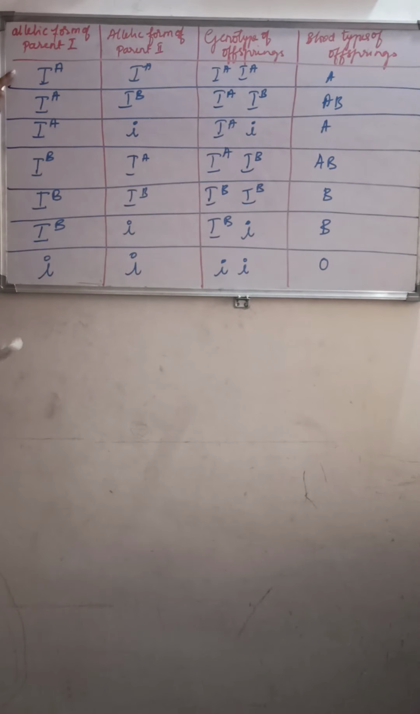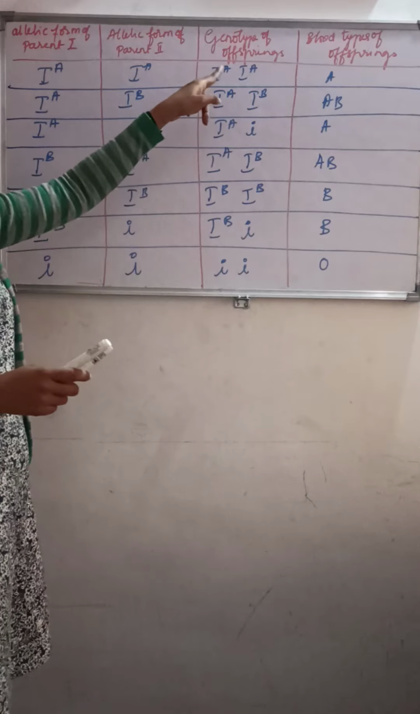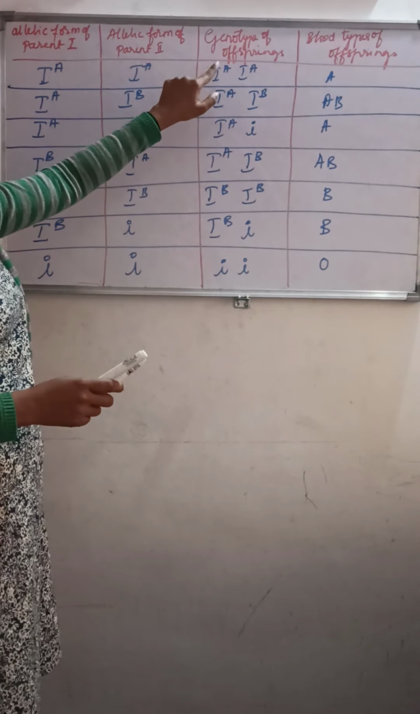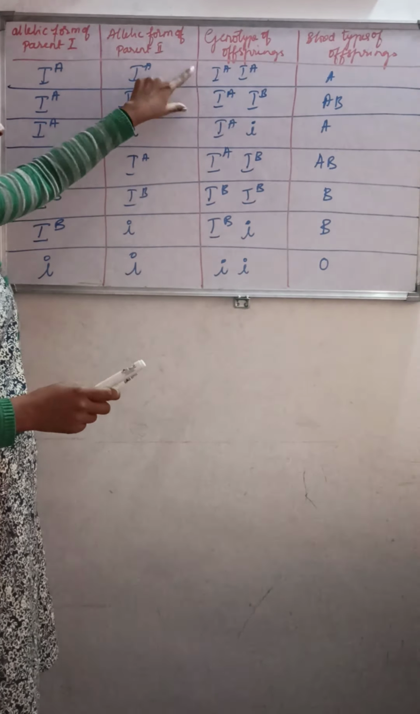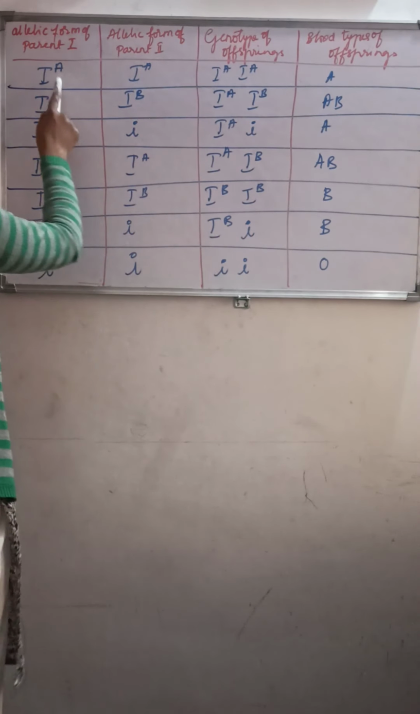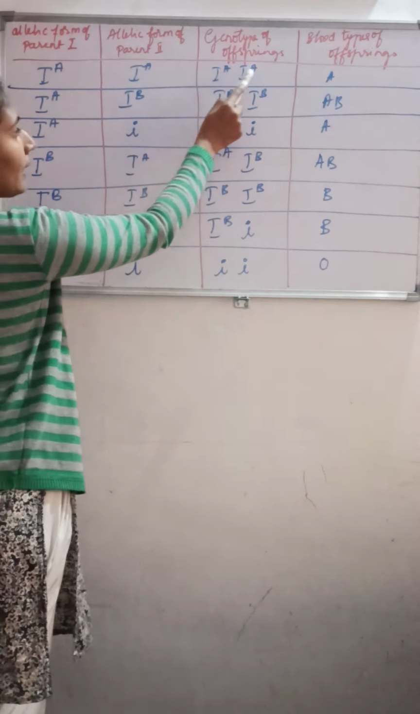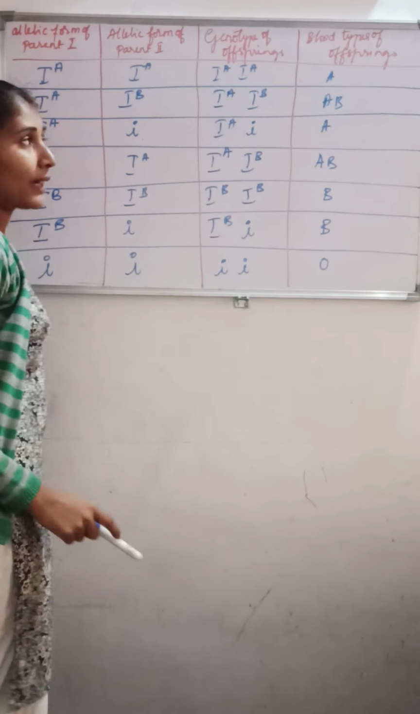If parent 1 has IA and parent 2 has IA, the genotypes, we have studied this one while tabulating to know the groups of the genetics. Inheritance of the genotype of the blood group. If parent 1 has IA and parent 2 has IA, the offspring we may get is IA and IA.